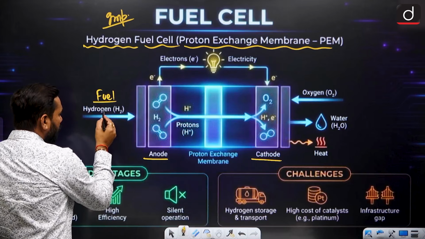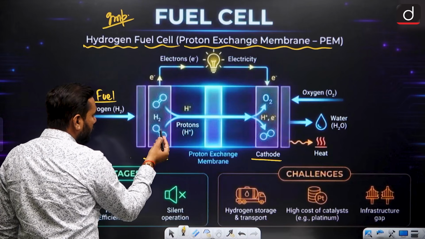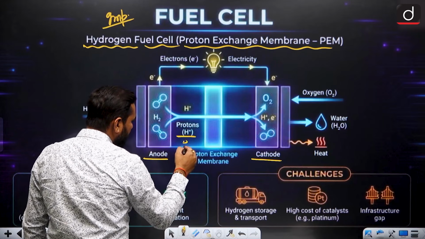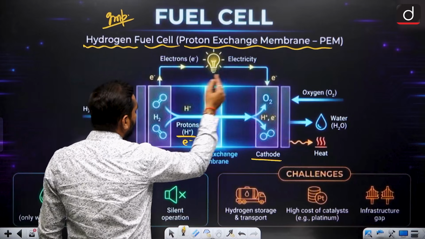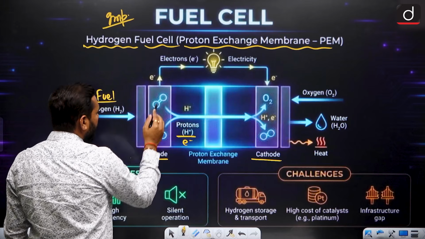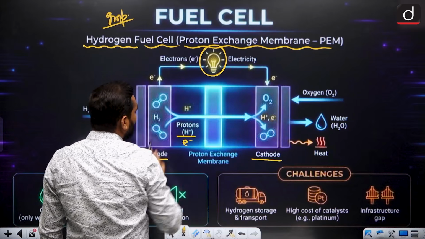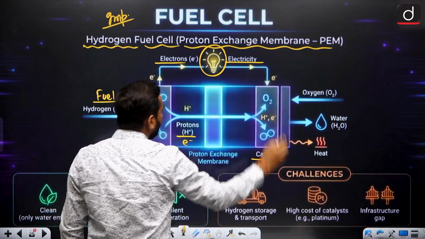You put the hydrogen into the anode, and this is responsible for the flow of protons, and the proton is already coupled with an electron. So to fulfill the demand, the electron is moved. We make a circuit between them. So the electron movement provides you the electricity.